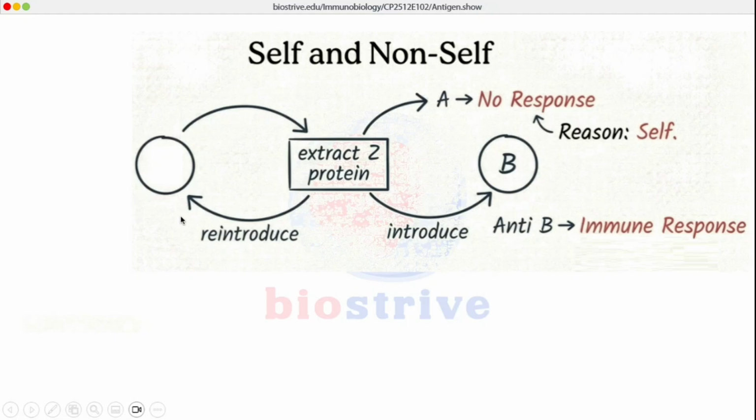But what was observed was that against protein A, there was no response, which is quite obvious. The reason is that protein A is self to this individual, so this individual should not respond against protein A. But against protein B, we saw a massive immune response. So what could be the reason that protein B, just like protein A, is self to this individual, but only against protein B we saw a massive immune response?